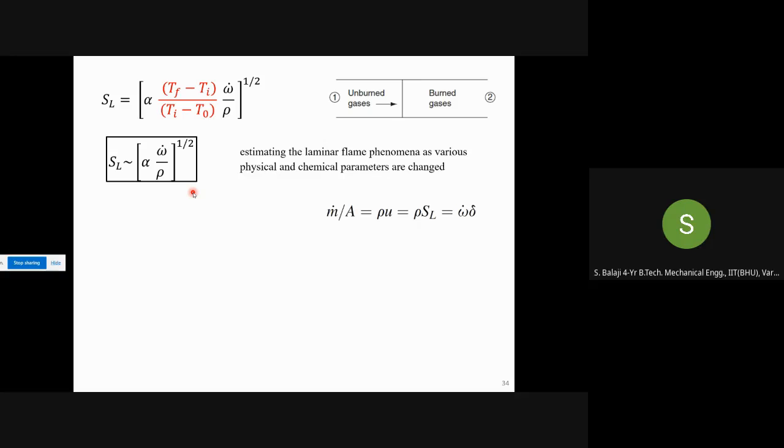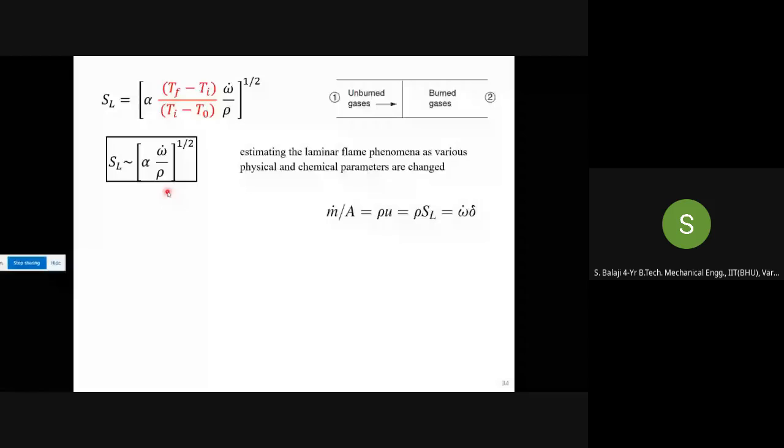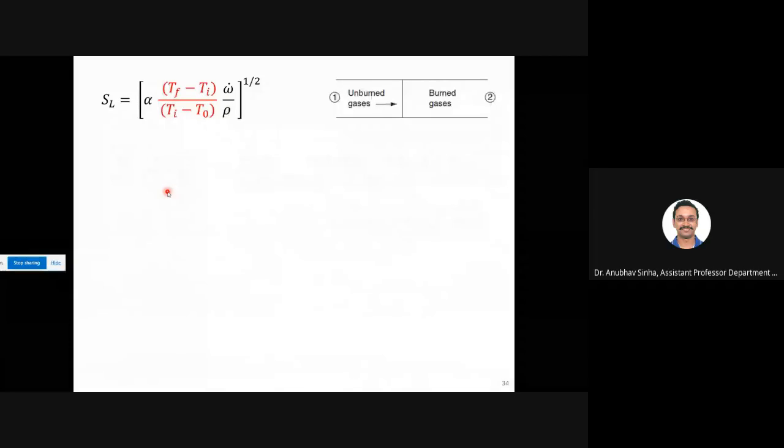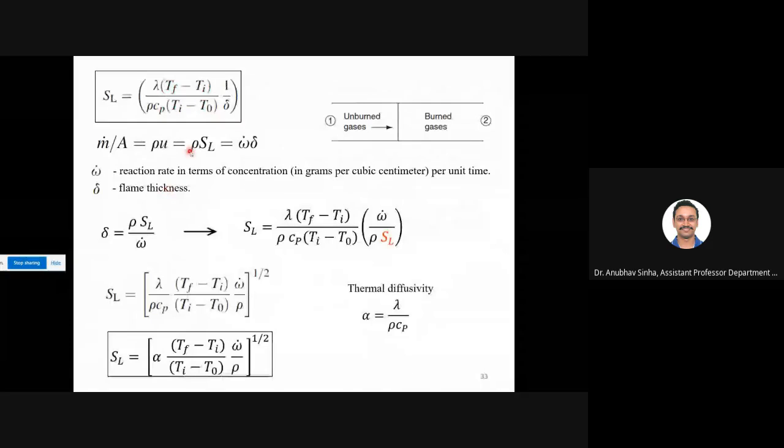Sir, here rho will be the density of the fuel and exhaust mixture within the flame front? Because if we write rho SL, then it means that we are taking the mass in the flame front, right, sir? Yes, correct. Rho SL equal to rho UA, that continuity equation. So this velocity will be SL.